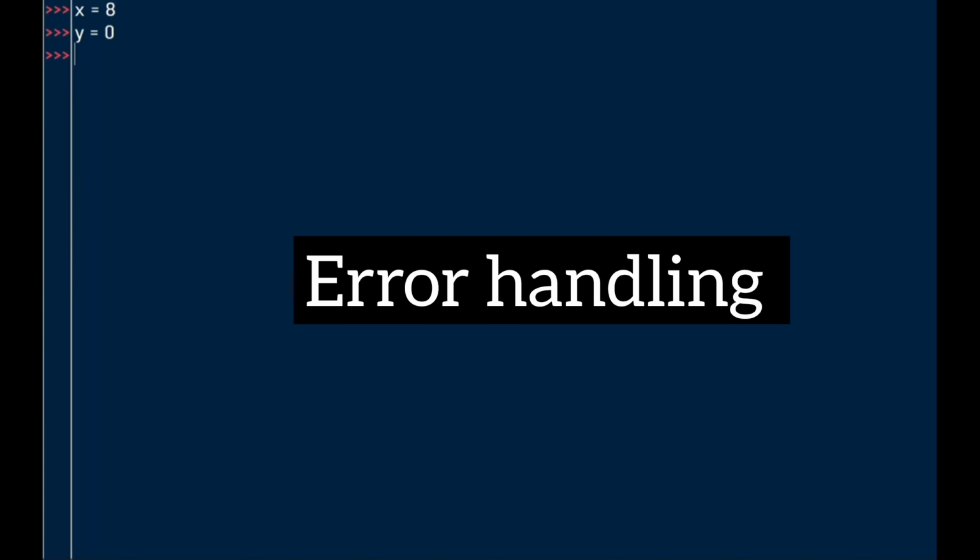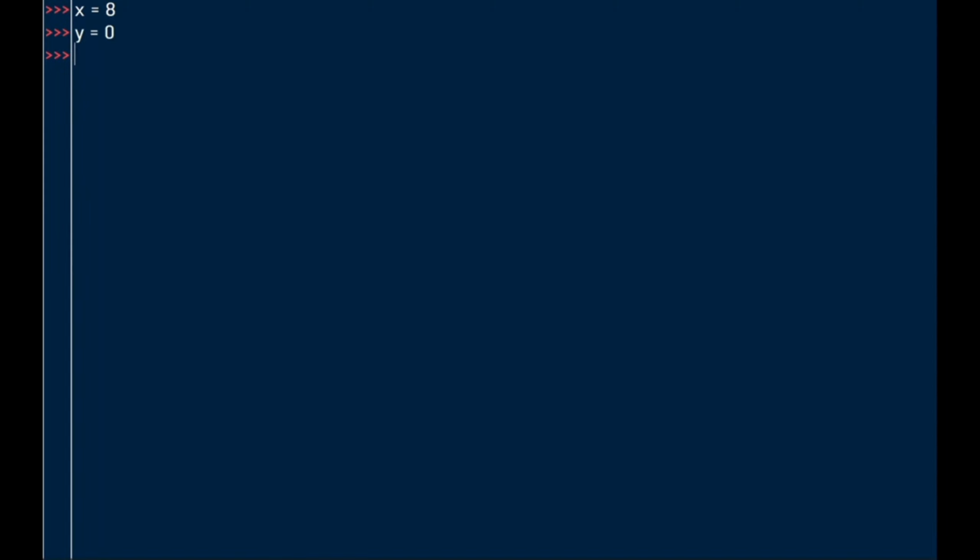Hello guys, in this session we are going to look at error handling and how we can handle errors in Python. We start by giving an example where we have two variables, x and y. We assign the value of 8 to x, and a value of 0 to y. So let's try to divide by 0 and see how we can handle the error. At this point, you want to divide x by y, and y is 0.